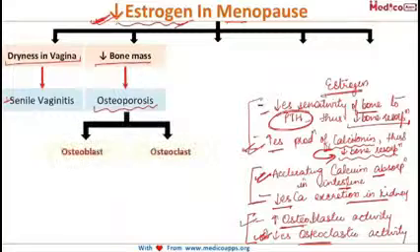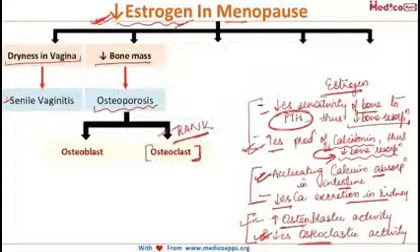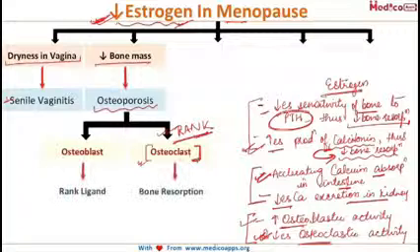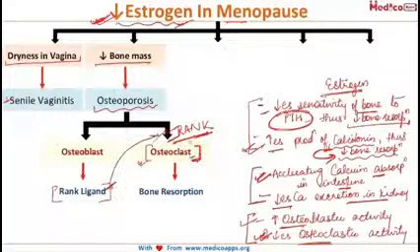And how does it do this? The osteoclasts, that is the bone destroying cells in the body, express RANK on them, and the osteoblasts produce RANK ligand, and it is the interaction between this RANK ligand and this RANK which overall leads to the final pathway through which bone resorption is regulated. And this RANK ligand binds to the RANK present on the osteoclast, and thereby it controls the differentiation, proliferation and the survival of the osteoclast.